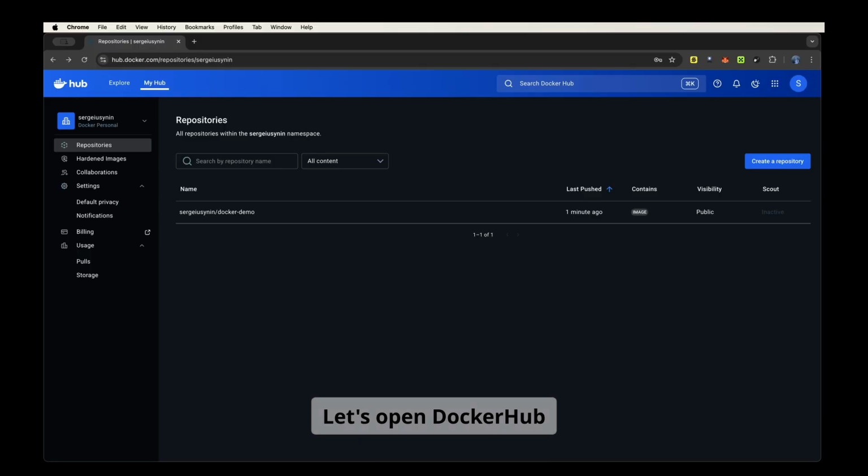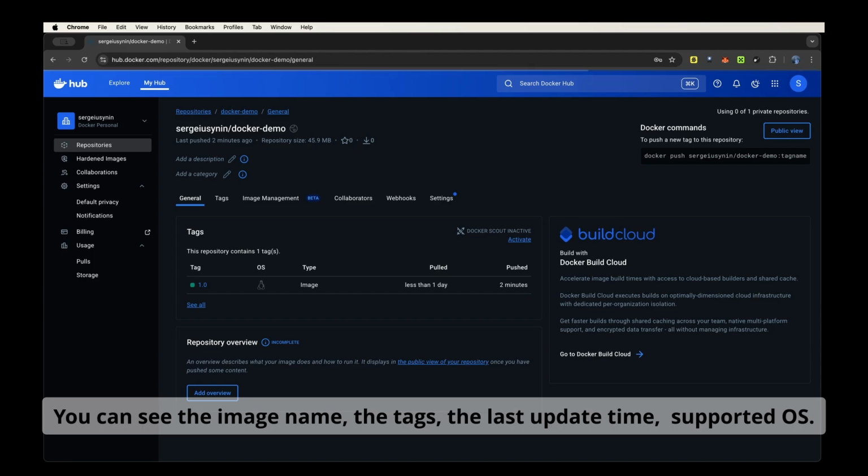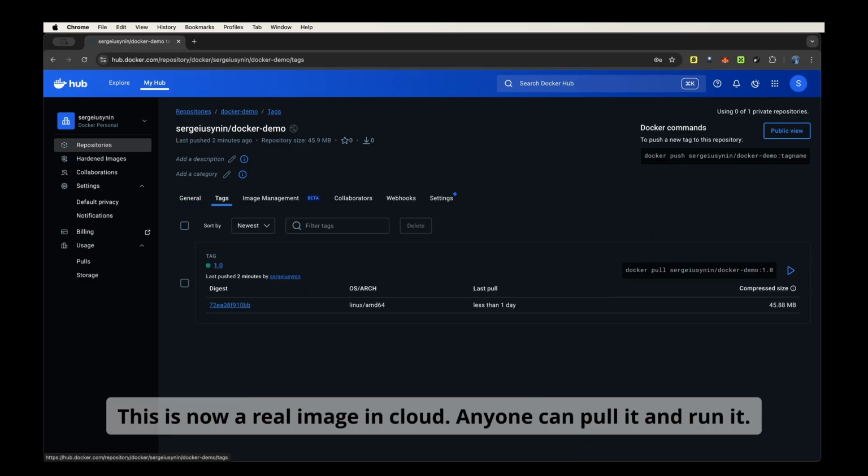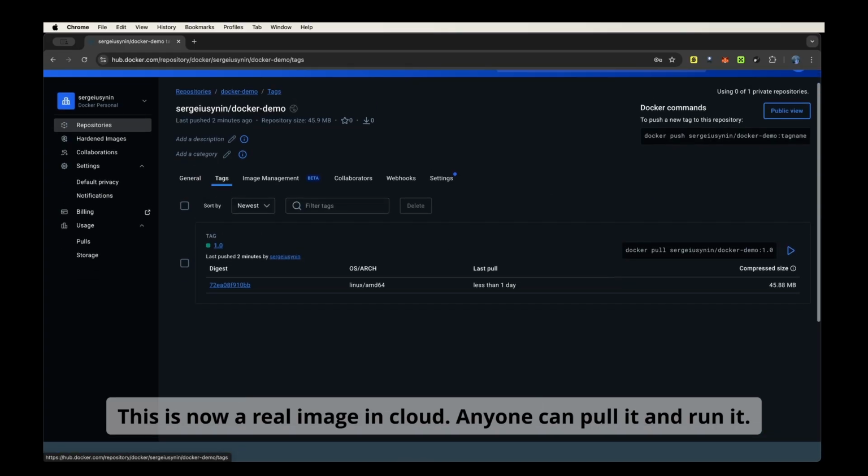Let's open Docker Hub. Here is our repository. You can see the image name, the tags, the last update time, supported OS. This is now a real image in the cloud. Anyone can pull it and run it.